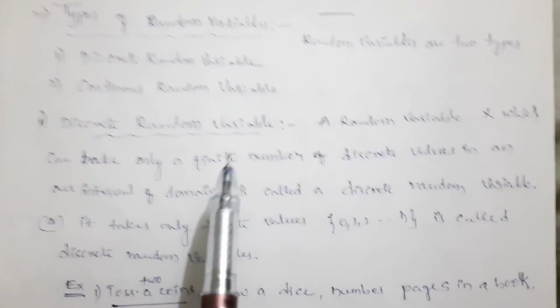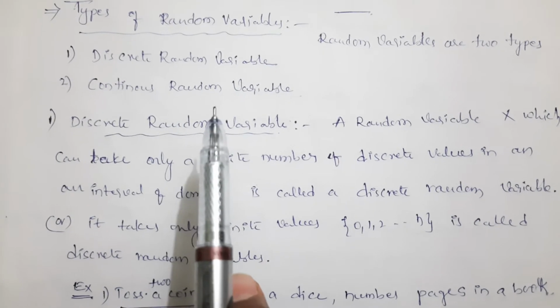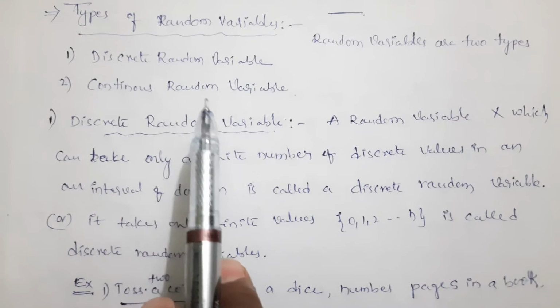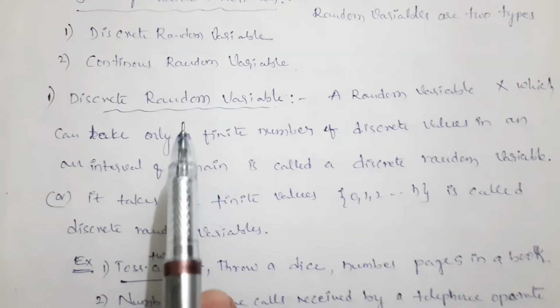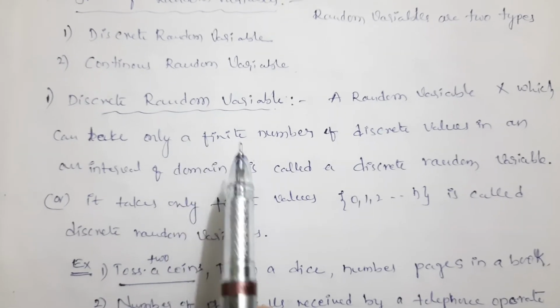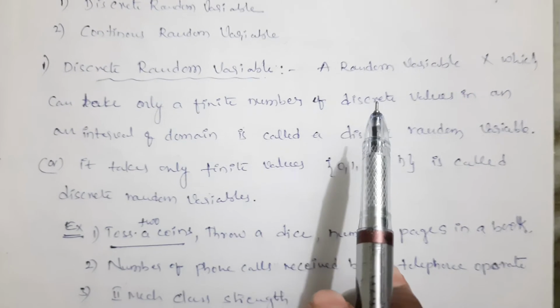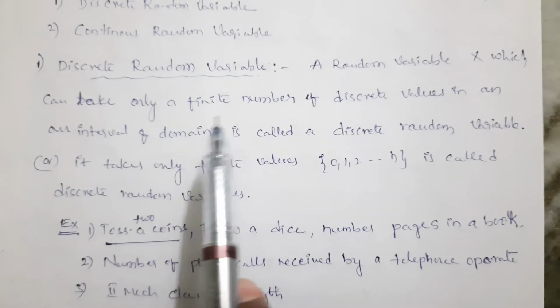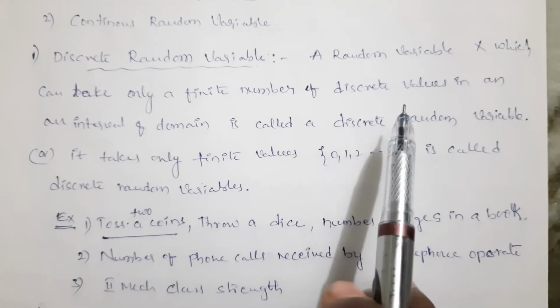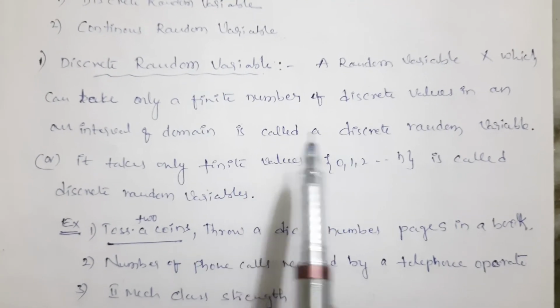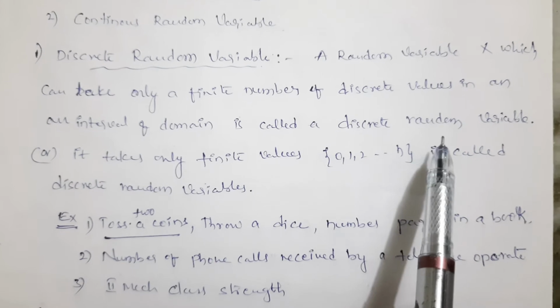Next, types of random variables. There are two types of random variables. One is the discrete random variable, and the second is the continuous random variable. A discrete random variable: a random variable X which can take only a finite number of discrete values in an interval of a domain is called a discrete random variable.